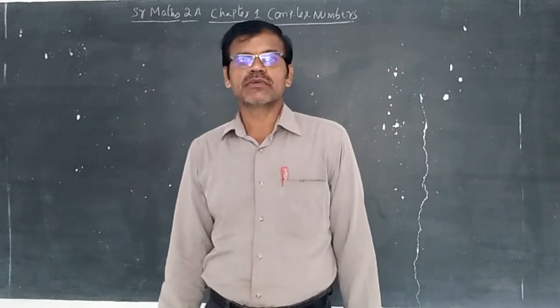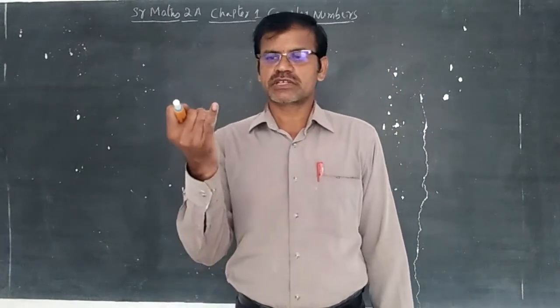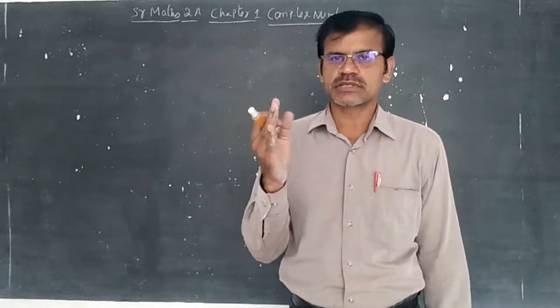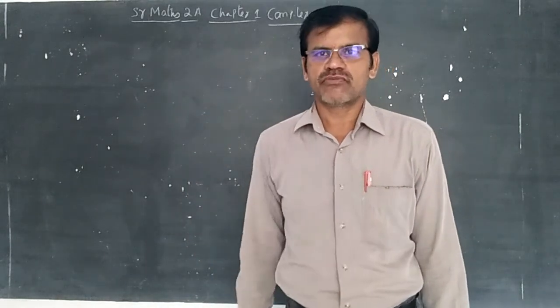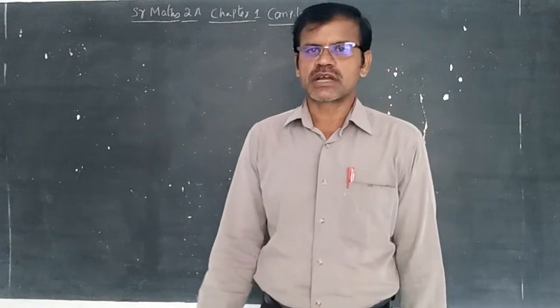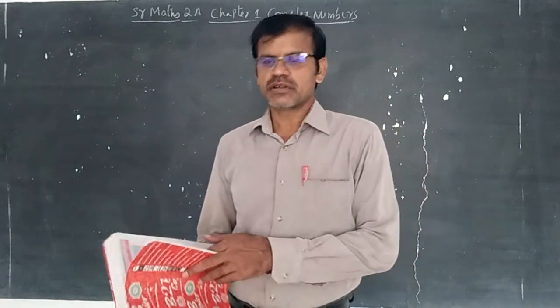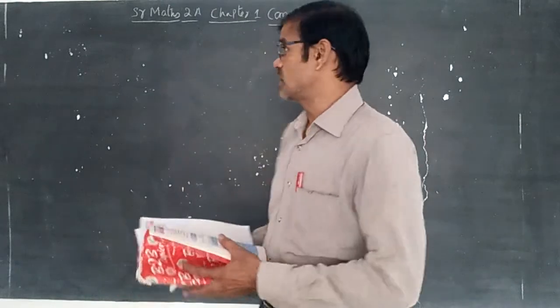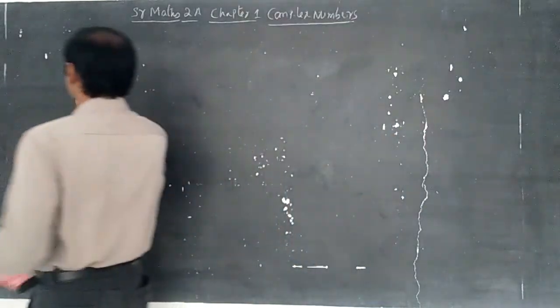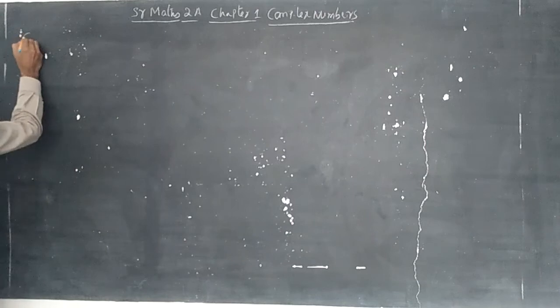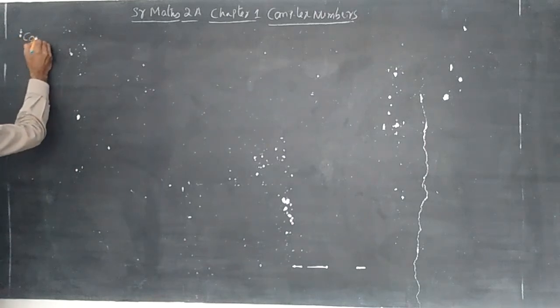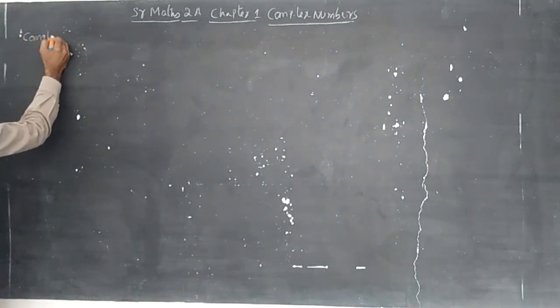Until yesterday in mathematics 2A, we have completed partial fractions, quadratic expressions, theory of equations until objective level, and IPA theory concept of sums. Wherever, whatever necessary, everything we have completed. Now, let us discuss the definition, theory and concept today regarding the complex numbers. Put side heading: complex numbers.